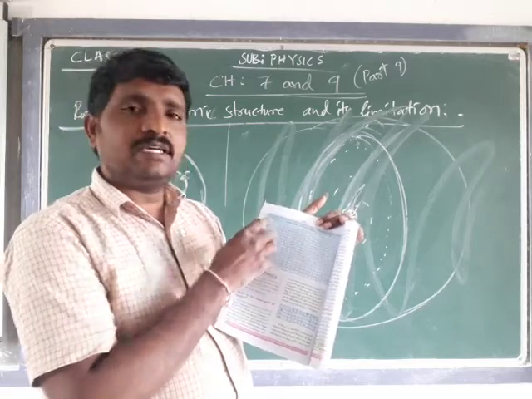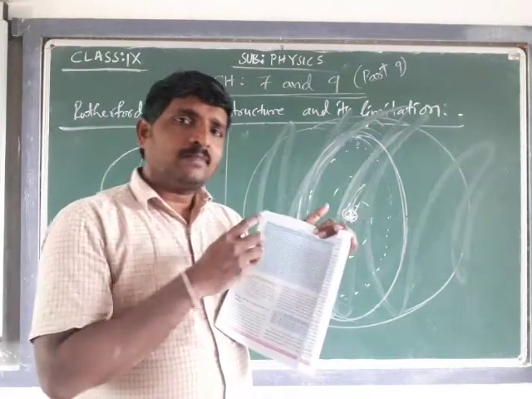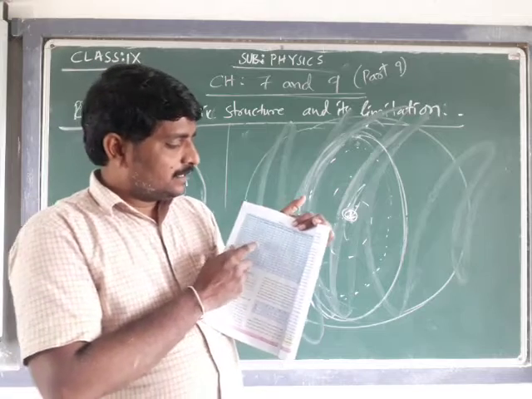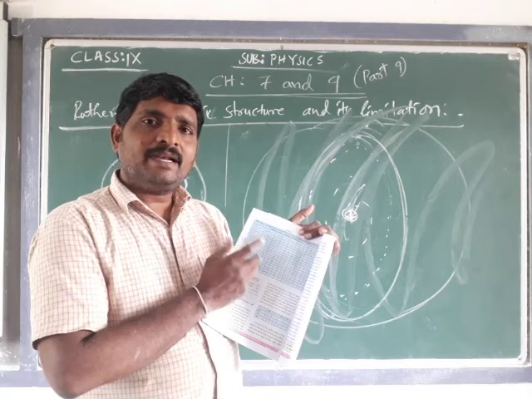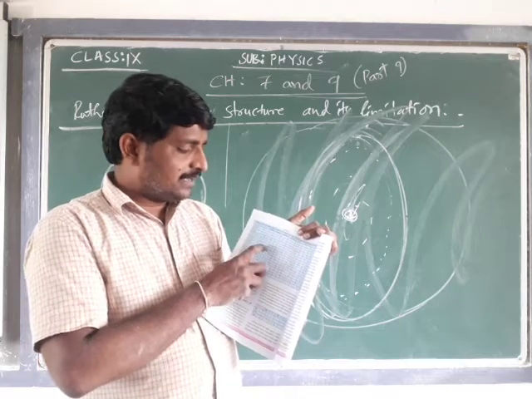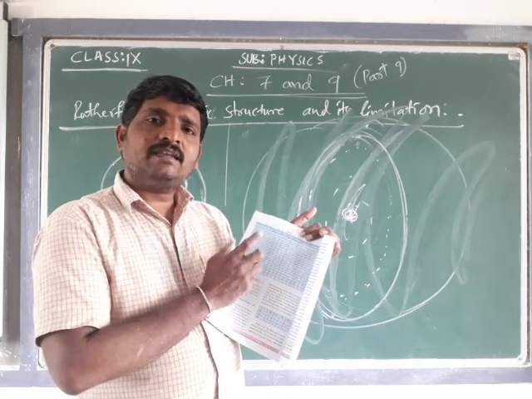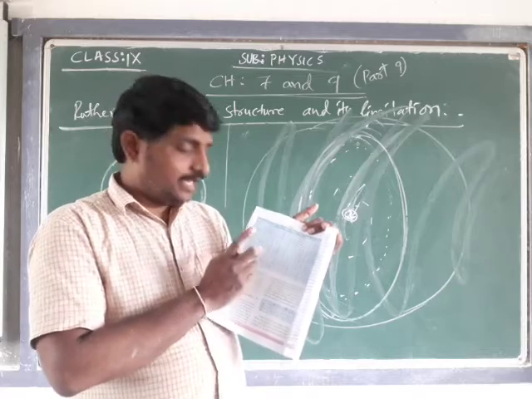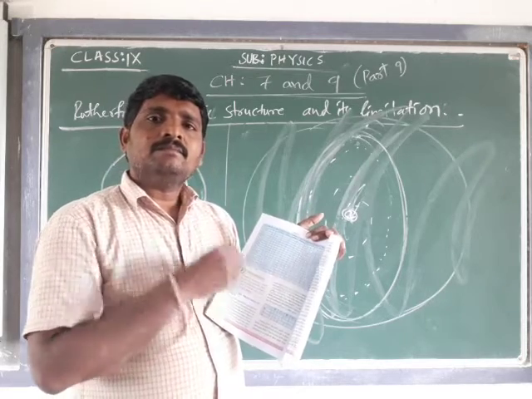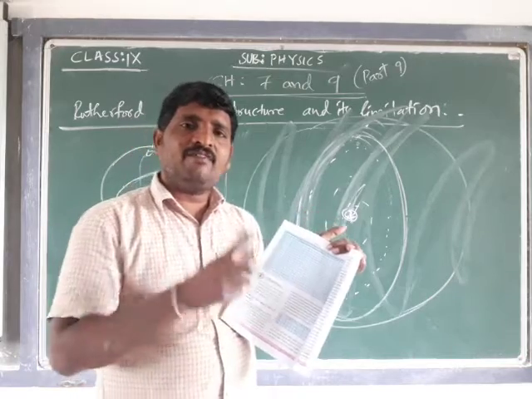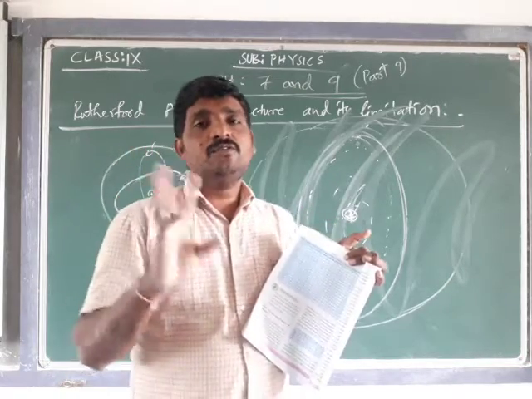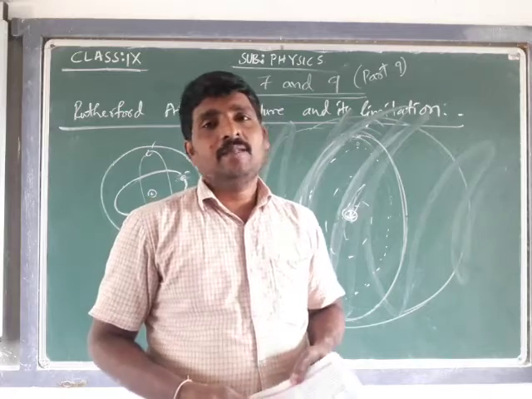Suppose I say hydrogen, symbol H, atomic number 1. If I say atomic number 7, what is the element and symbol? Nitrogen, N. If I say symbol Cl, what is the element name and atomic number? Among these 3, if I ask for any one, you should be able to answer the remaining 2.